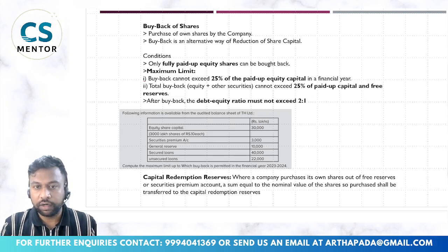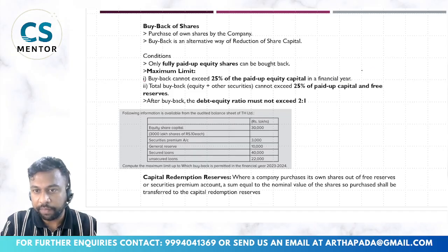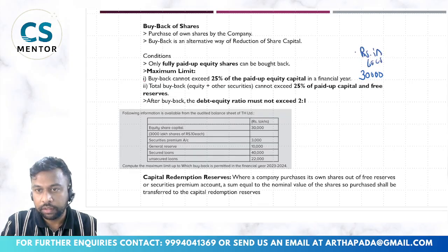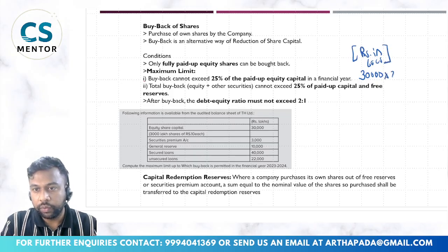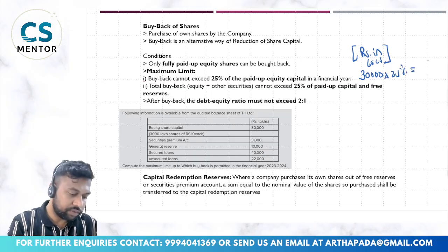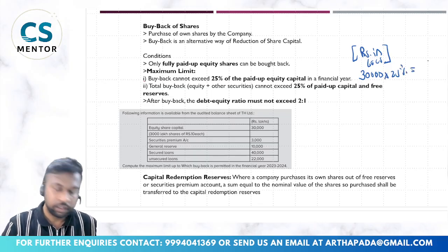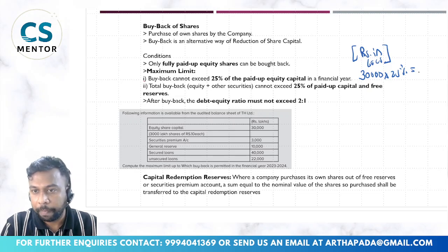So what will we calculate? We will calculate 25% of the paid up equity capital. My paid up equity capital is 30,000, this is all rupees in lakhs. 30,000 into 25% will be 7,500.